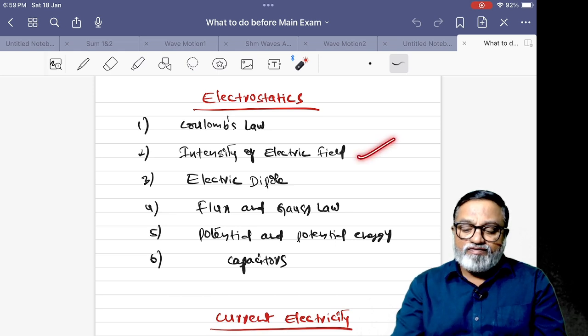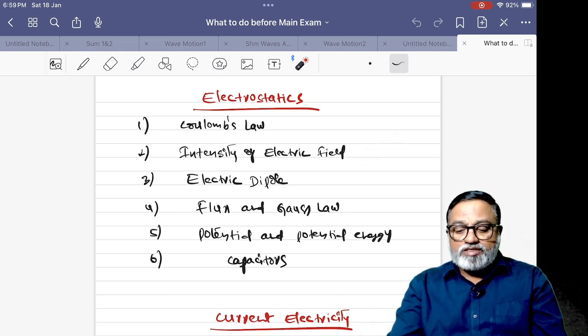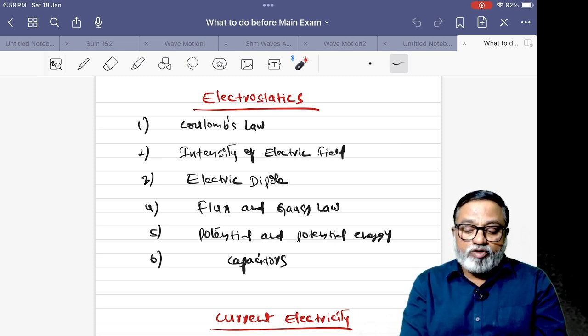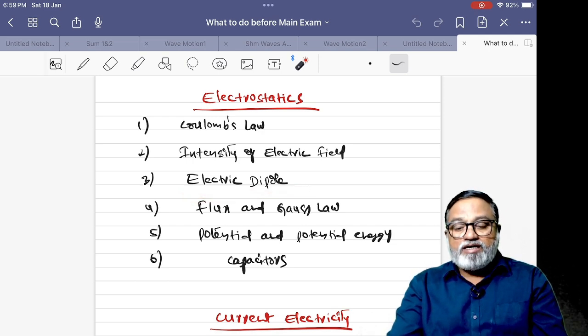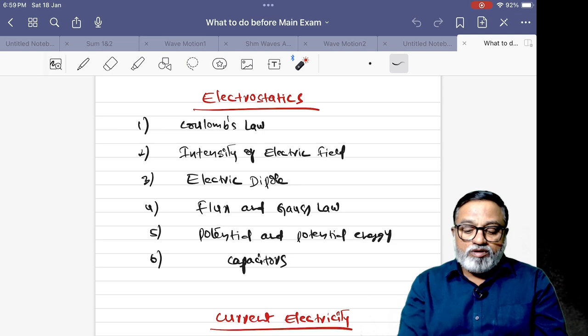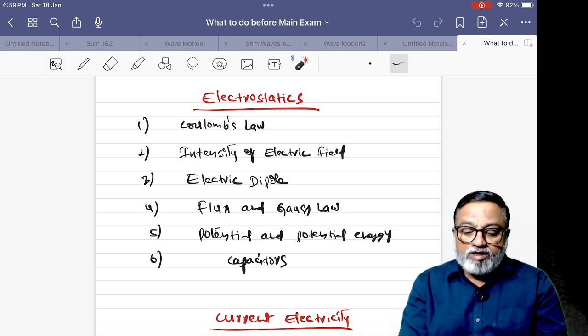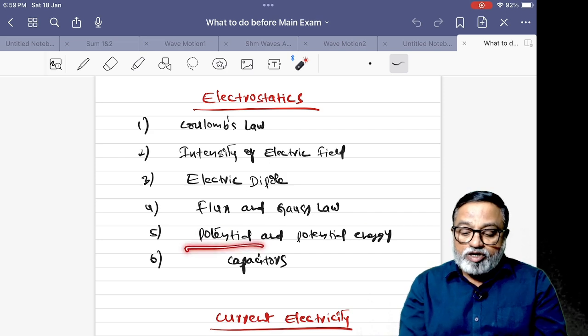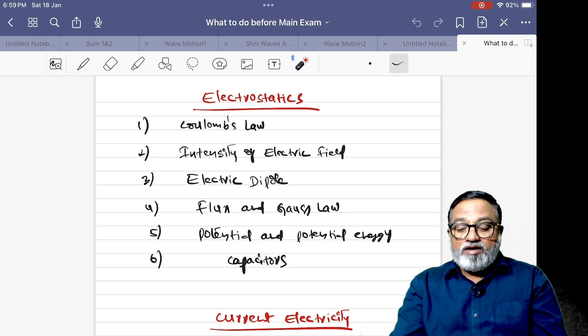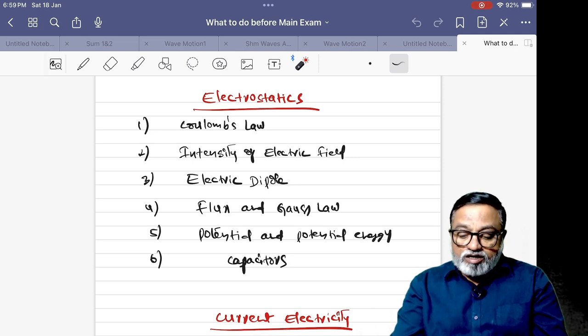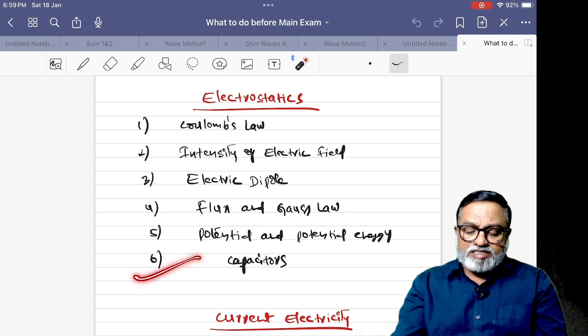And Coulomb's law, intensity of electric field, intensity due to different bodies, a conducting solid sphere and a non-conducting solid sphere, hollow sphere, inside, outside. Graphs are very, very important. Electric dipole, dipole moment, and intensity of electric field on the axial line of a dipole and the equatorial line of a dipole. Next, what is the work done to rotate the dipole, interaction energy of the dipole, flux and Gauss law, and potential energy. Potential also due to different bodies: hollow sphere, conducting solid sphere, non-conducting solid sphere, and capacitors.